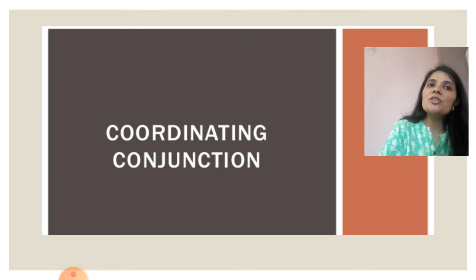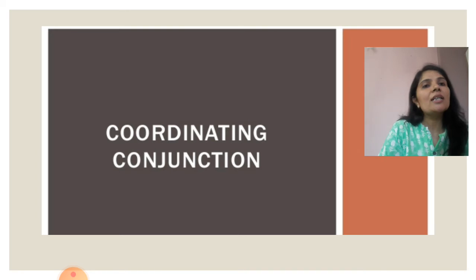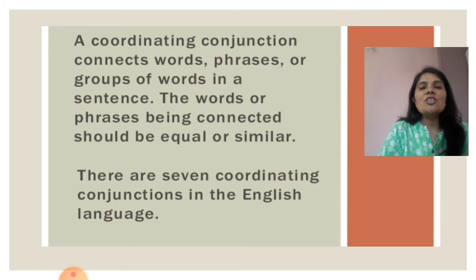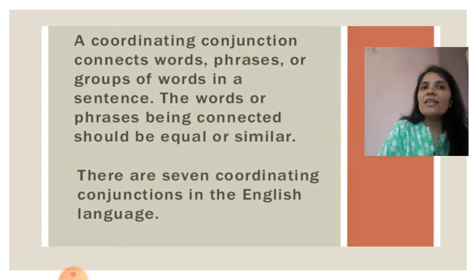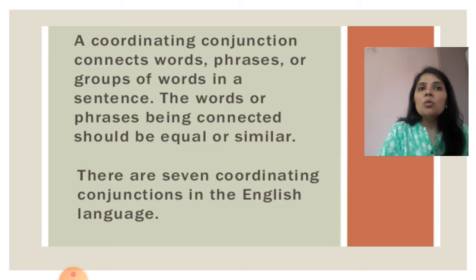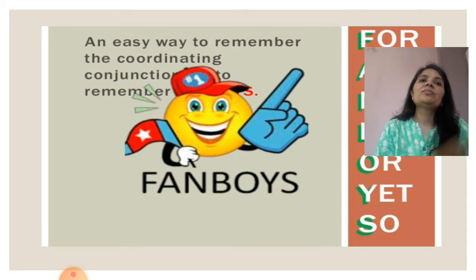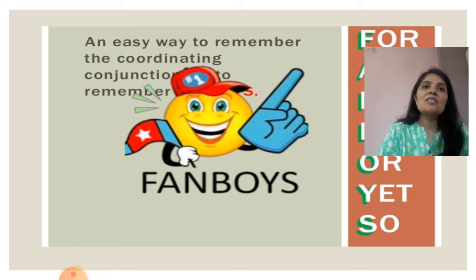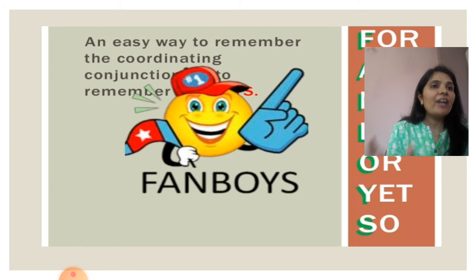Now, today we are going to learn about coordinating conjunctions. A coordinating conjunction connects words, phrases, or groups of words in a sentence. The words or phrases being connected should be equal or similar. See, there are 7 coordinating conjunctions in the English language. An easy way to remember the coordinating conjunctions is the word FANBOYS.